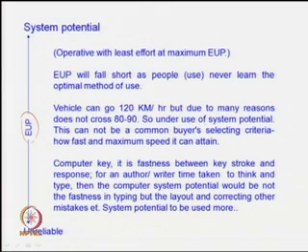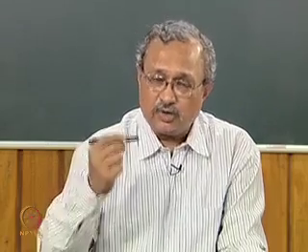So, there is underuse of system potential in this case. This cannot be a common buyer selecting criterion, how fast and maximum speed it can attain. If a vehicle comes with a very high speed, but normally we do not require that, then that higher speed limit is not a selling point for that car. Here some other issues are coming. So, the system potential, how much we are using or capable of using, that is the issue.